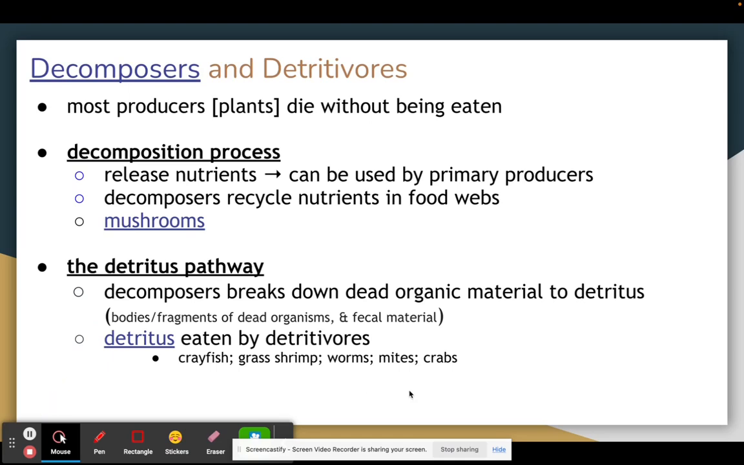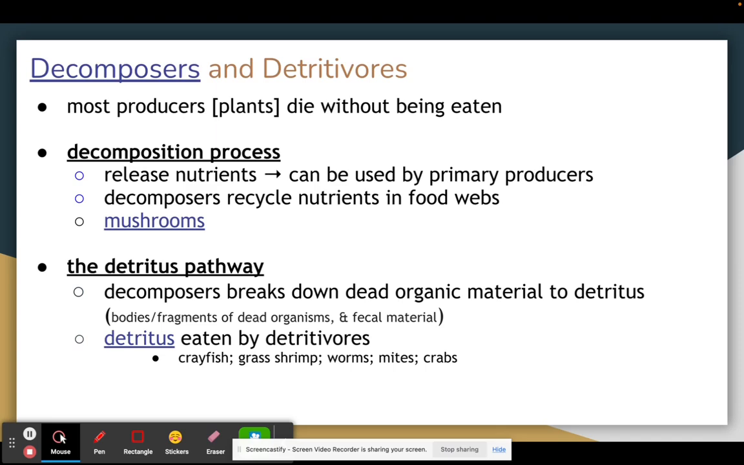So, decomposers and detritivores are actually like the Earth's natural garbage can and waste dump, honestly. If we did not have these two types of organisms, we'd be over our heads in dead matter and garbage and trash. So, the interesting thing that you may or may not know is that most producers, so a lot of plants, will actually die without being eaten. That would be like leaf litter on the forest floor, or even just a tree falling down after a storm. There's lots of producers that just die and don't get consumed by other heterotrophs, which would break them down further.